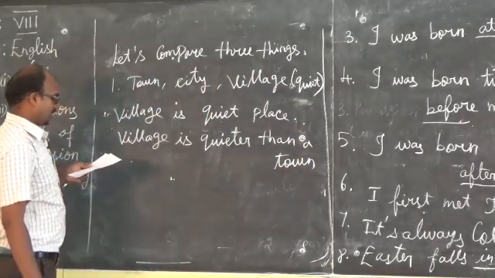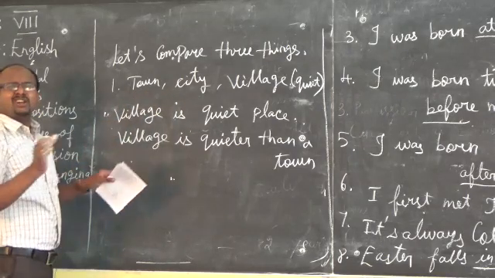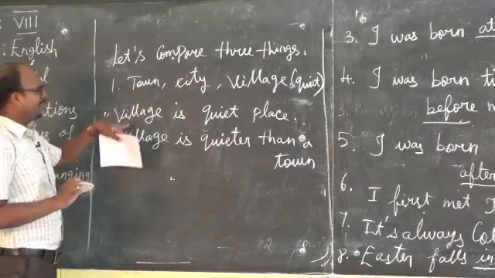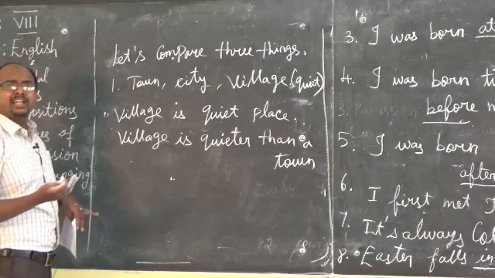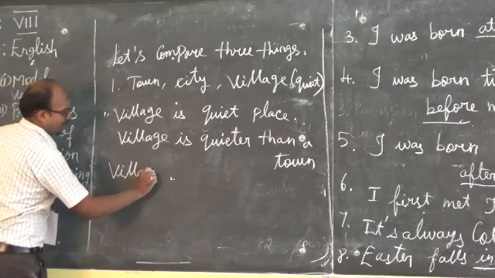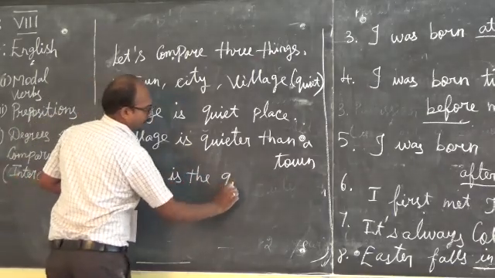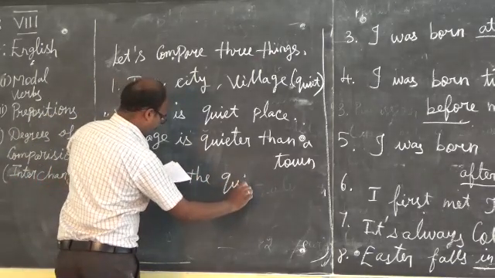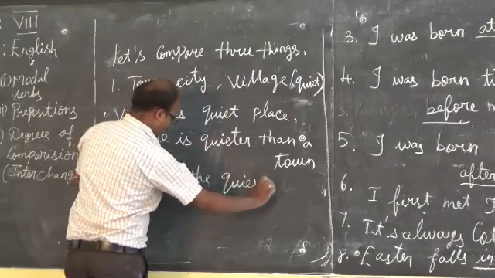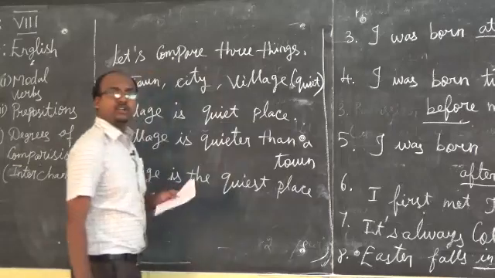Once again, we can't take city; city is not a quiet place. So let's take village and town. What is the superlative? Village is the quietest place. Do you understand?